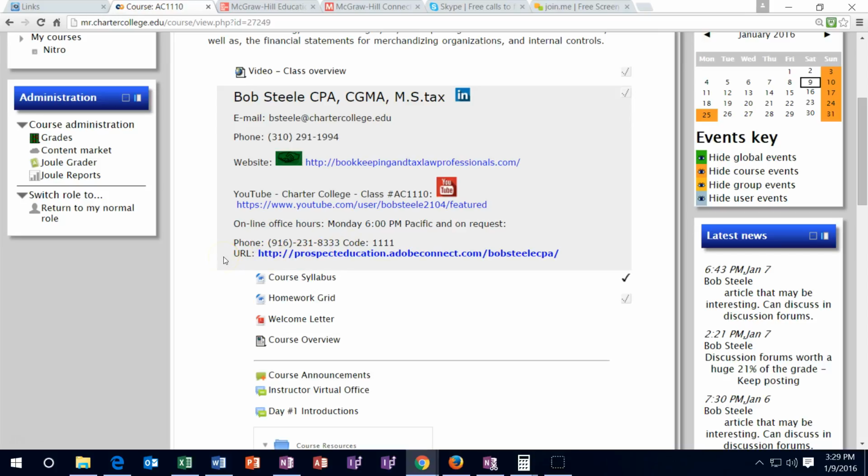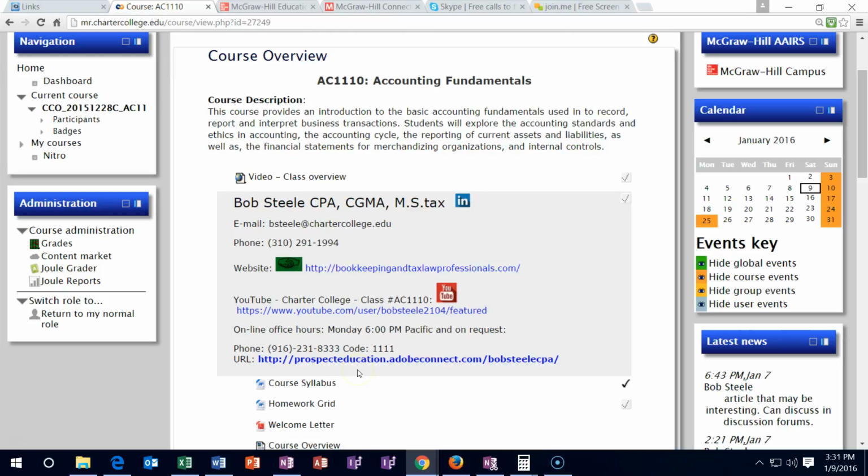And then we can also meet in this online meeting room as well. If you click on this icon while we are on the meeting time, we can share screens and work through problems in that format. I do suggest using software like this for other purposes as well. If you want to meet with other students, you could look for software that lets you do a screen share. It's very useful. It's used in business a lot. This company actually is using this software a lot more for business purposes as well as class purposes.